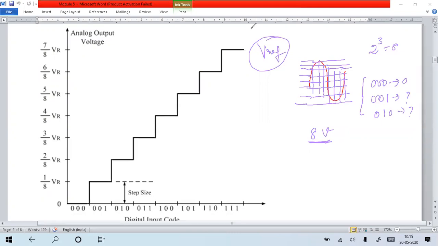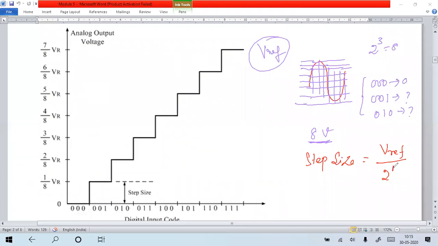Suppose the reference is 8 volt. I should first calculate the step size, what step the voltage has to increase by. How can we calculate step size? Step size equals V reference, the reference voltage you have taken, divided by 2 to the power of the number of bits.